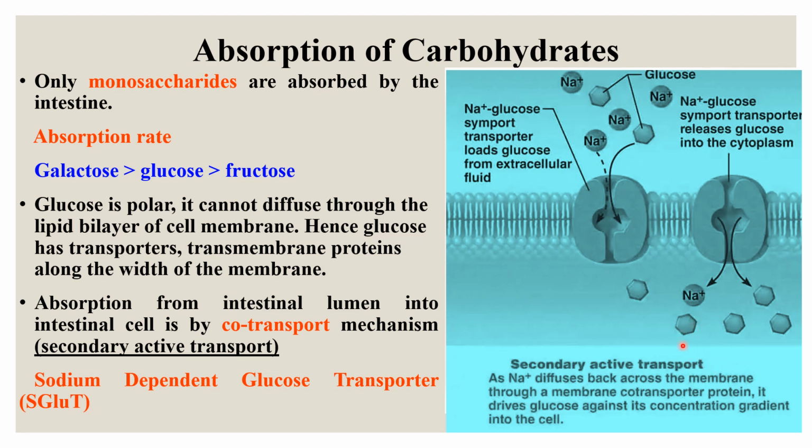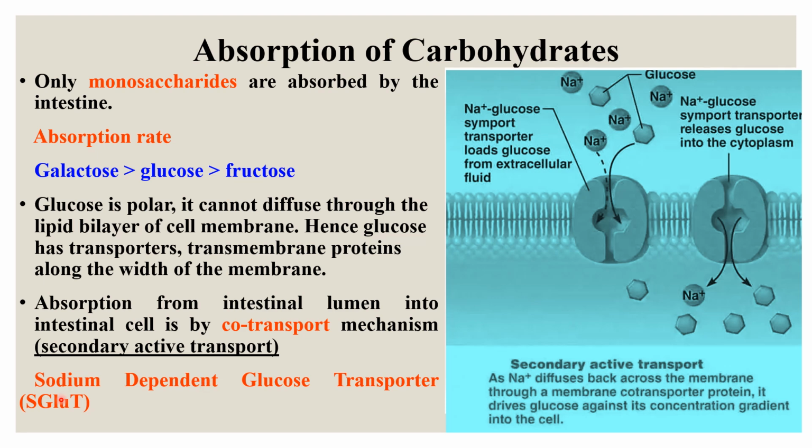The energy for this pump comes from the breakdown of ATP, and that also supports the co-transporter mechanism.